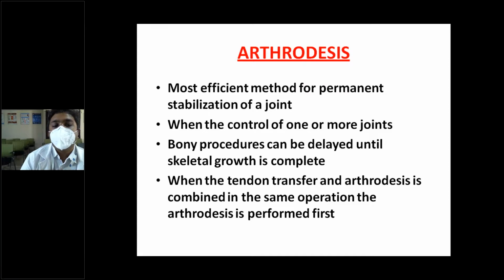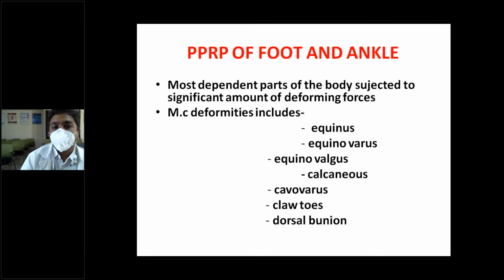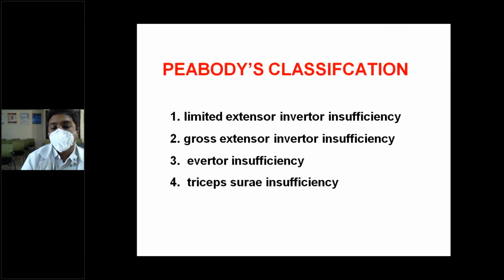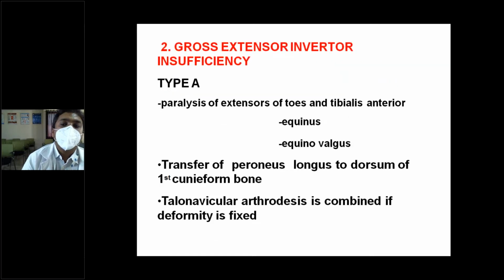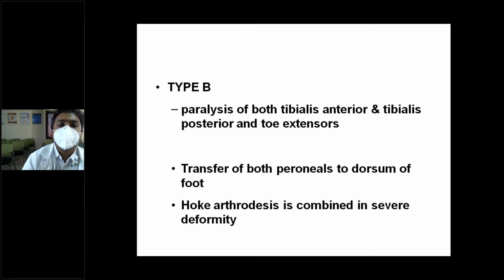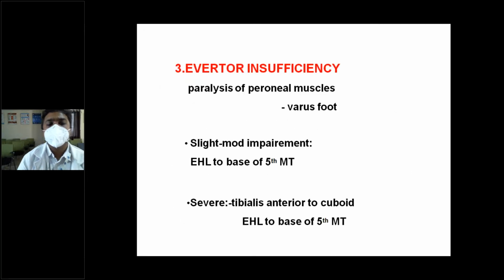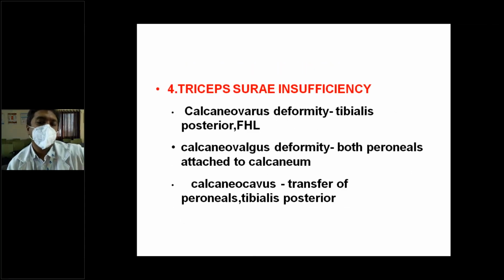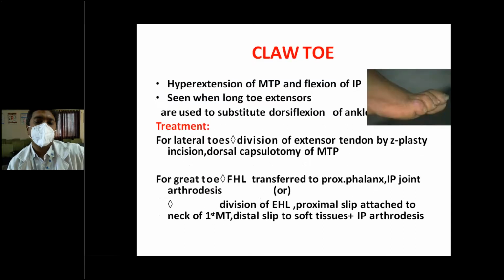Arthrodesis is the most efficient treatment to stabilize the joint, but the patient will lose movements. Post-polio residual paralysis of the foot and ankle, as we have told you, we use splints to aid in function. So there is extensor insufficiency in the ankle. So we'll go through the procedures.